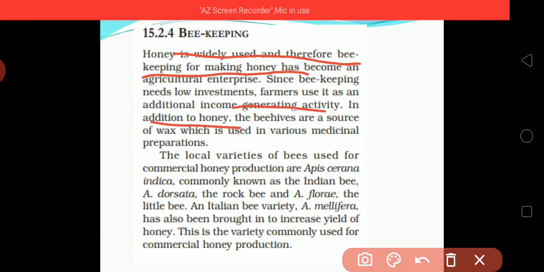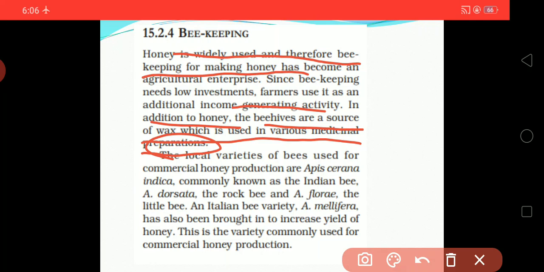In addition to honey, the beehives are a source of wax, which is used in various medicinal preparations. Honey is one of the widely used products and a major source of income, with low investment and much more income.